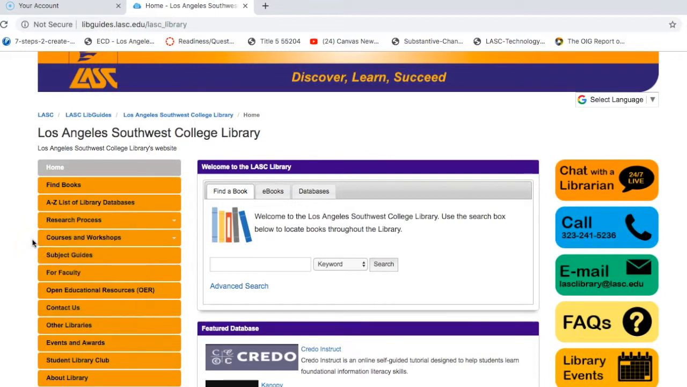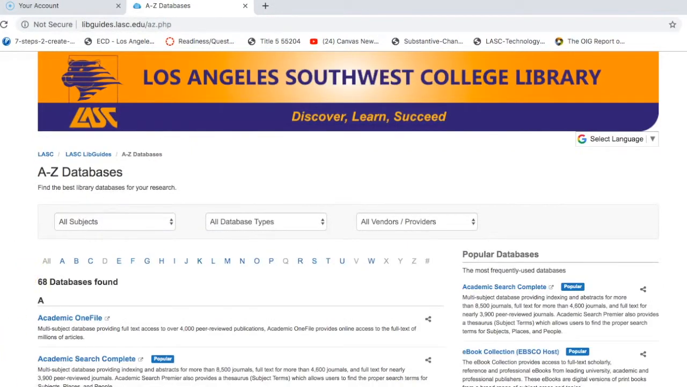For this video, we are going to focus on using the library databases. So to get to the library databases, you're going to click this link on the left here called A to Z List of Library Databases. And that is going to take you to this page, which is literally an A to Z list of the databases that we have access to through the LASC library.